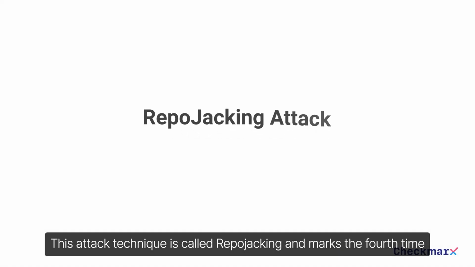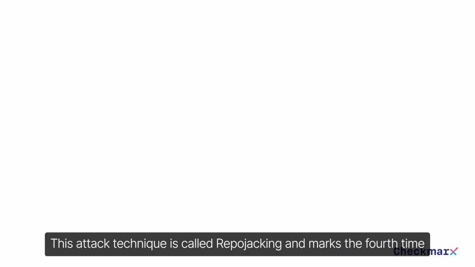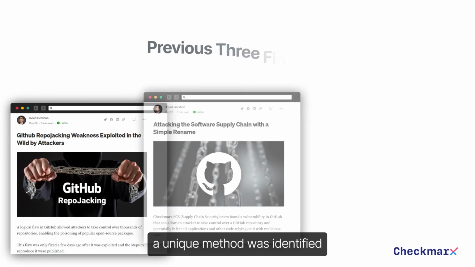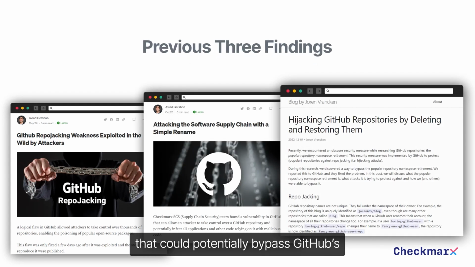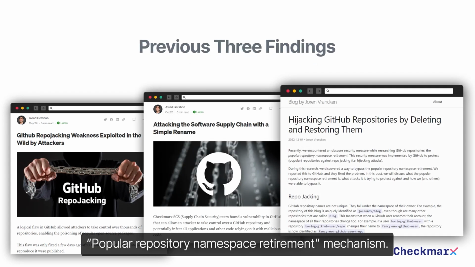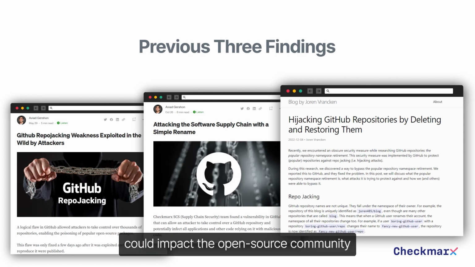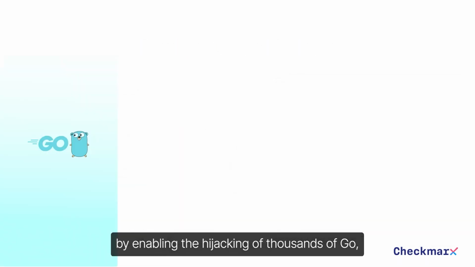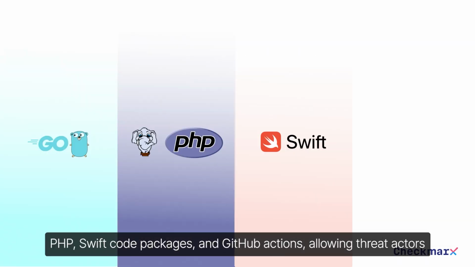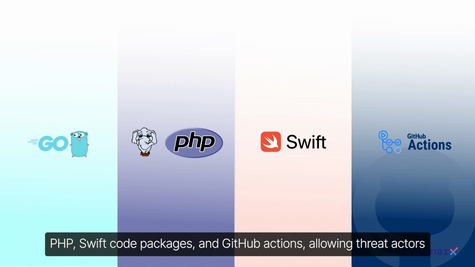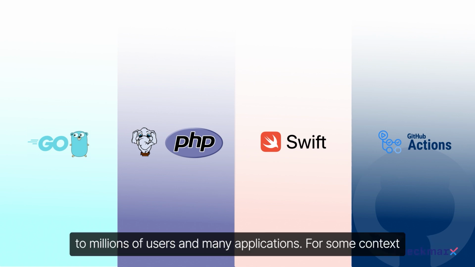This attack technique is called repojacking and marks the fourth time a unique method was identified that could potentially bypass GitHub's popular repository namespace retirement mechanism. Successful exploitation of this vulnerability could impact the open source community by enabling the hijacking of thousands of Go, PHP, Swift code packages, and GitHub Actions, allowing threat actors to serve malicious code to millions of users and many applications.